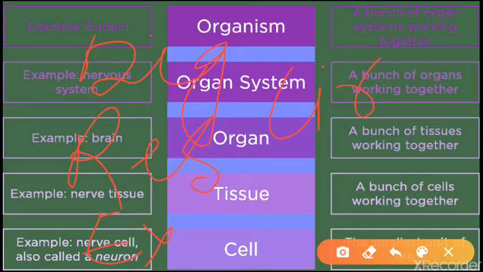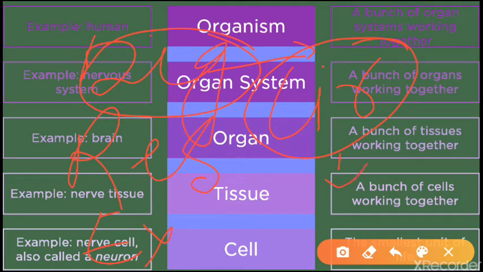Each function is different. The stomach is involved in digestion, not in respiration. If the circulatory system is here, blood comes over here, and blood helps only in circulation, not in excretion or digestion. So in multicellular organisms every work is differentiated.